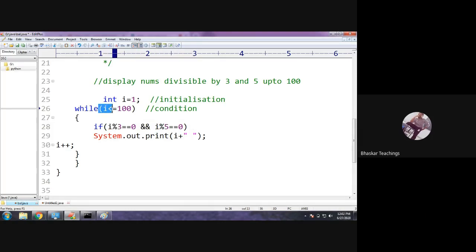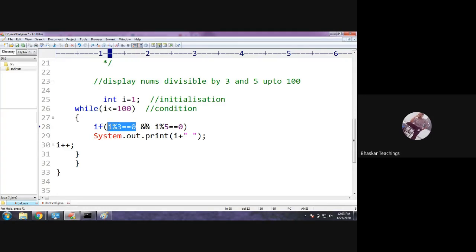Suppose we got 1 here. 1 divisible by 3, no. Next 2 false, and the next 3 true, and 3 divisible by 3, yes, true. But 3 is not divisible by 5, false. Therefore it is not going to be executed. We know, right? Logical operator, and this is logical and, which means both conditions should be true. The two conditions should be true, then only the whole condition will be true. So for 3 this one is true but this one is false.